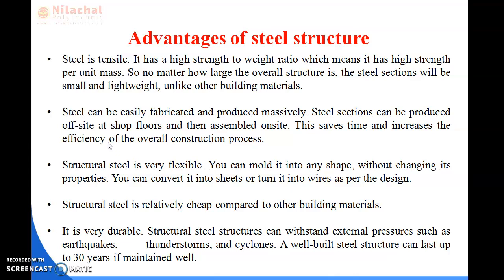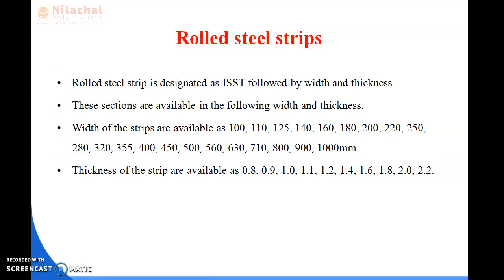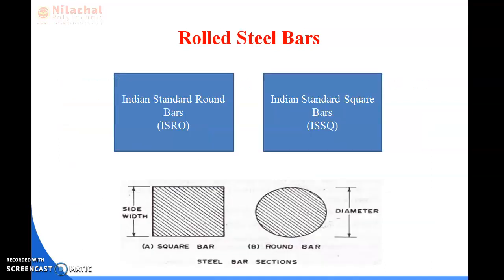So in the previous class we just initiated with advantages of steel structure. Before that I have read about various kinds of rolled steel section like your rolled square bars, and the square bars contain cross section, and these are widely used for gates, windows, grill works, etc. Okay, and the sides of the square cross section range from 5 mm to 250 mm.